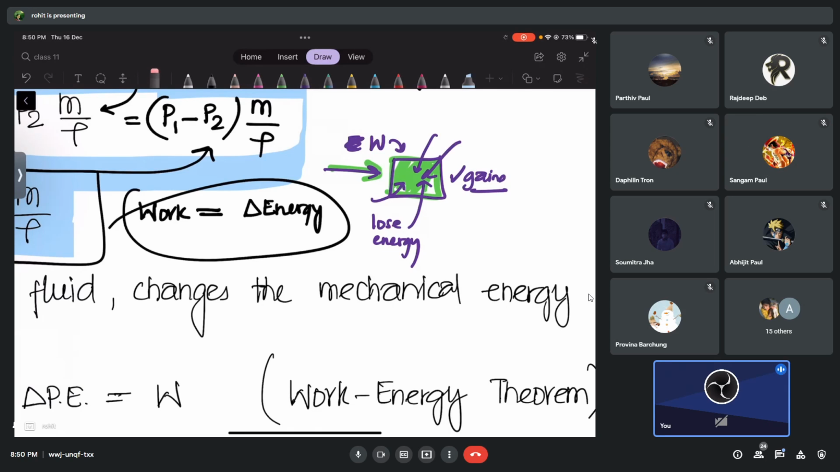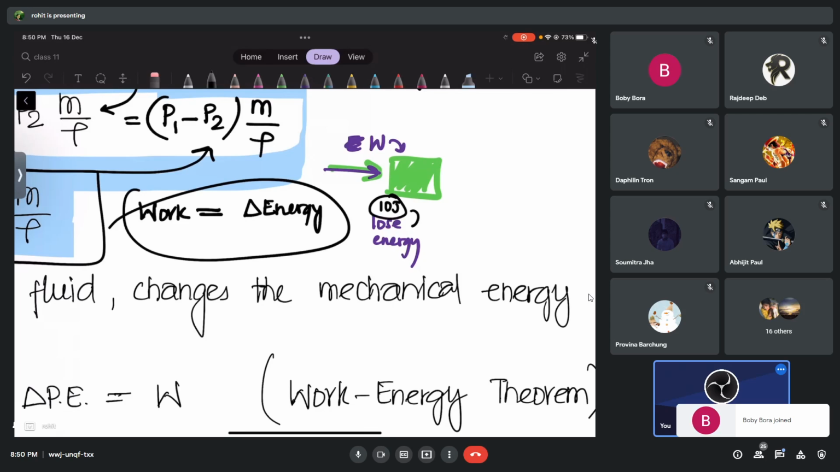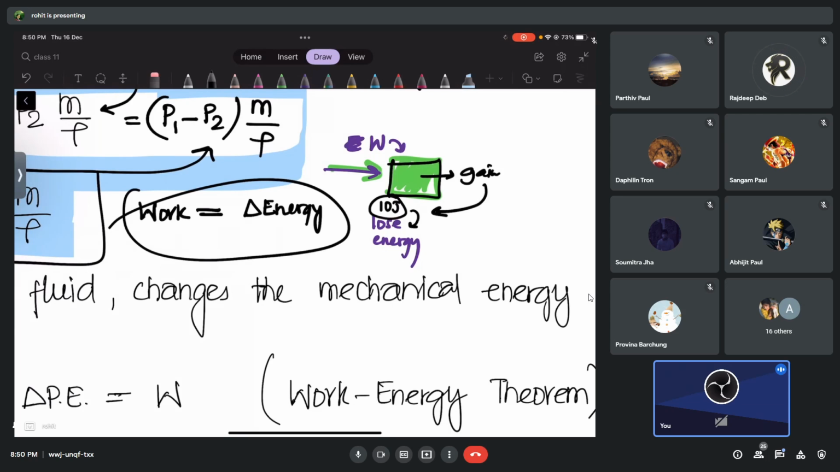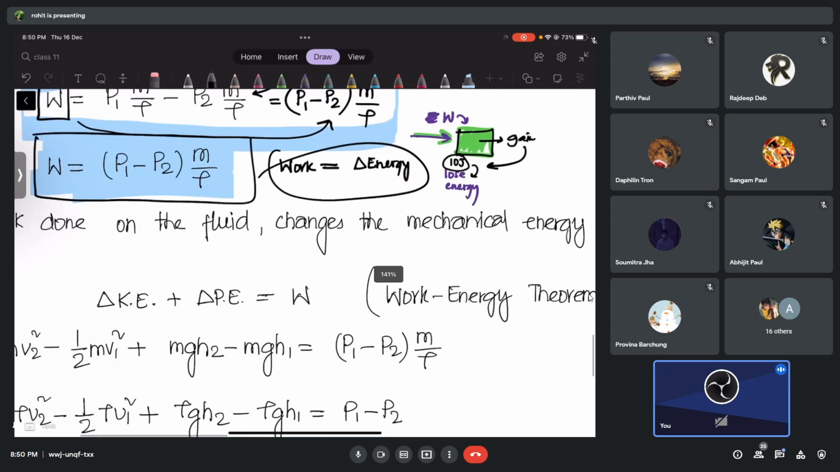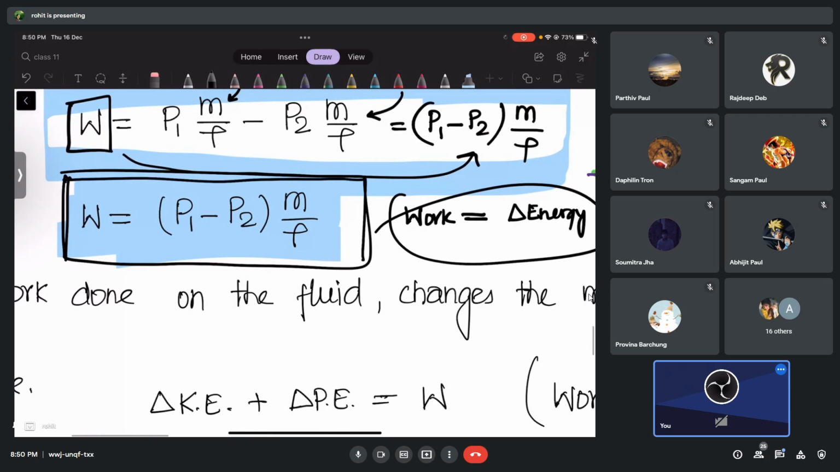Example: if I have done 10 joules of work, I have lost how many joules of energy? 10 joules. That means this object must have gained that energy or not? I lose 10, the object gains 10. Same thing goes here also. Just now we calculated work done on the liquid. Do you agree with me that the work done on the liquid is equal to the energy gained by the liquid or not?